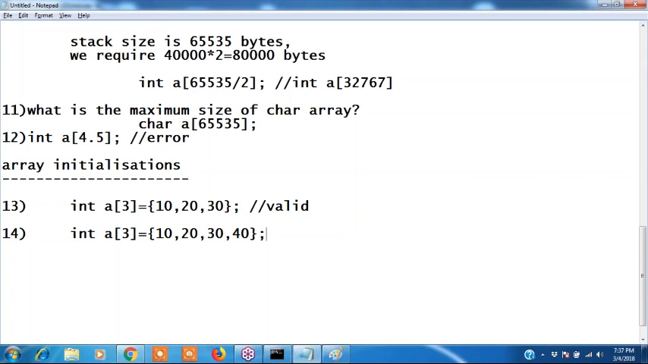What is the size we declared? Three. But it will take the first three values? No, no, it is not valid. We should not declare more than the size. Size is 3 elements. We can declare up to 3 elements only. We can't declare more than 3. This is an error.